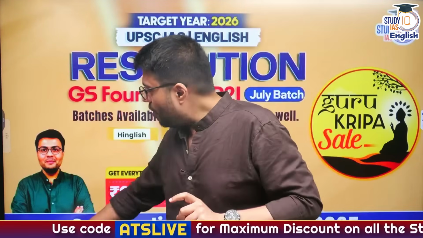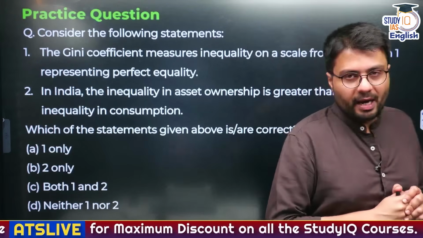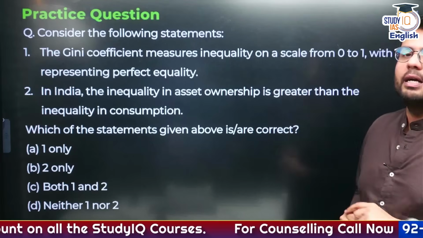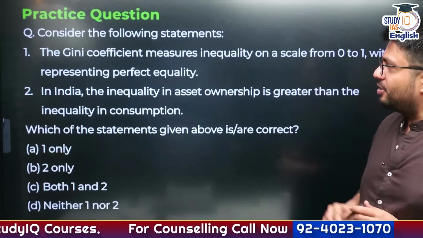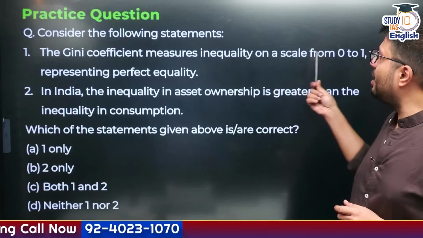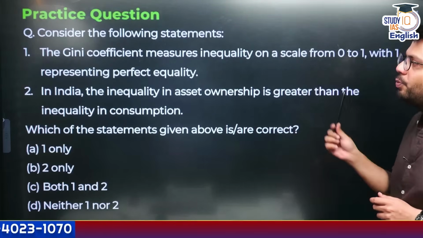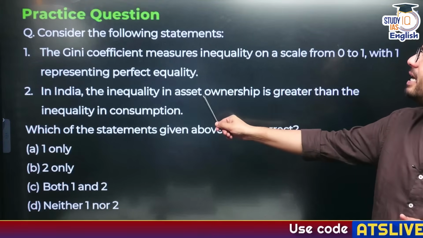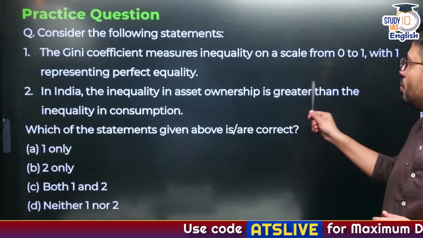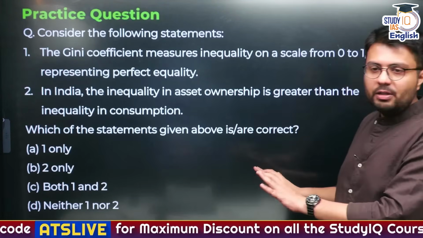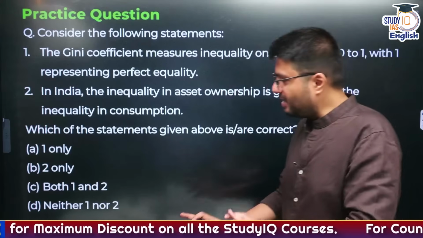Understood? Now let's deal with two practice questions that I've curated. I want each and every one of you to answer these practice questions in your comment section. First, consider the following statements. The Gini coefficient measures inequality on a scale from 0 to 1, with 1 representing perfect equality. Second statement, in India, the inequality in asset ownership is greater than the inequality in consumption. What do you think is the right answer? Please do let me know in the comment section.